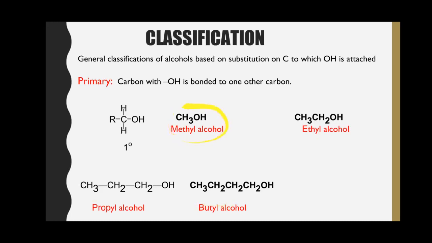Methyl alcohol is also an example of primary alcohol, but in this molecule, the carbon atom which is bonded to the hydroxyl group is not bonded to another carbon atom, but all remaining three valencies are bonded to